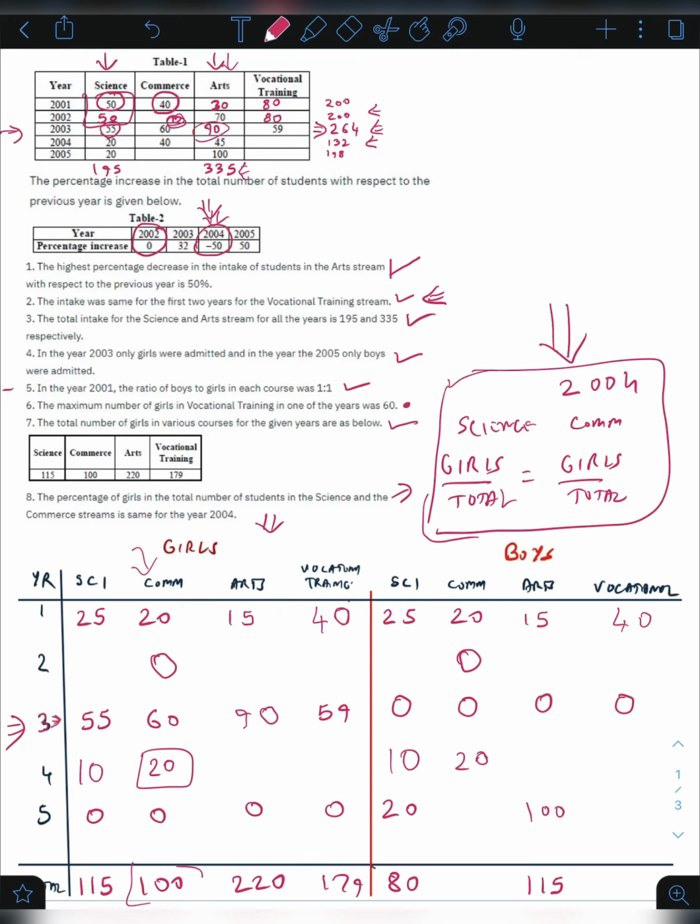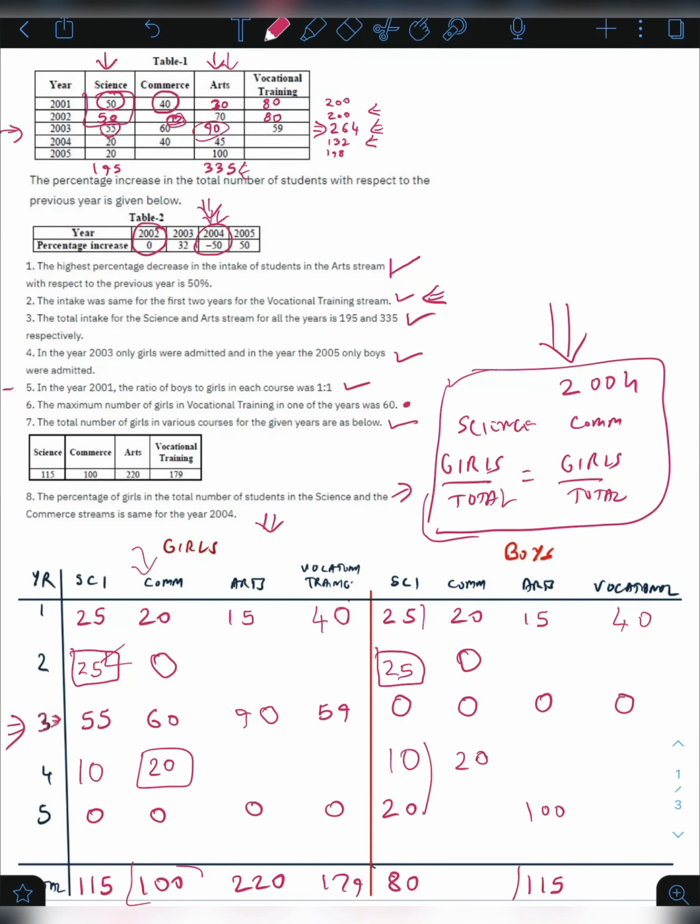Now we can find out the remaining value, which is this and this. This will be 25 plus 55, which is 80. 80 plus 10, 90. 115 minus 90 will be 25. This is 30. 30 plus 25, 55. 80 minus 55 will be 25.